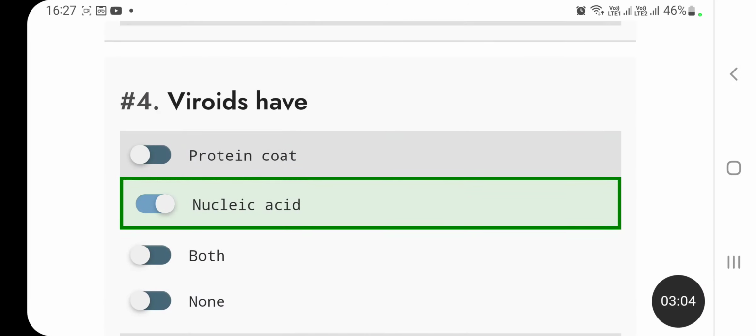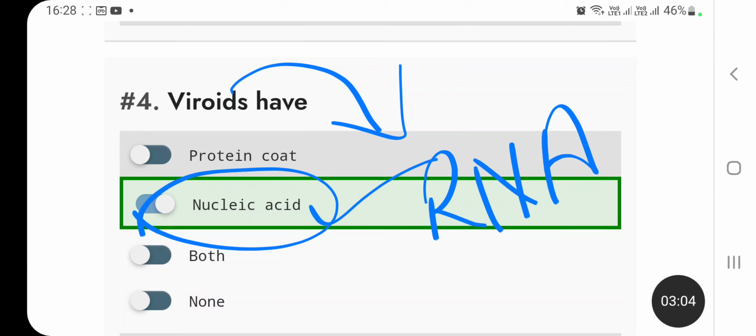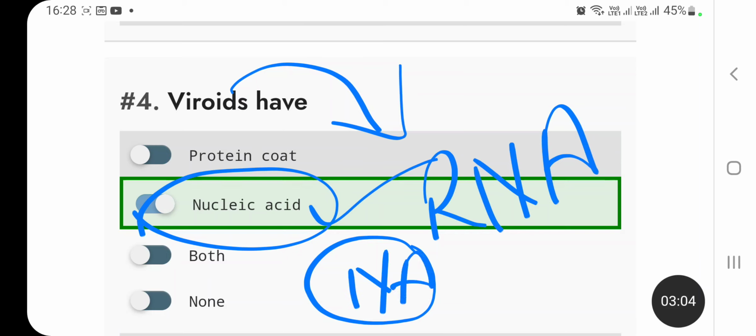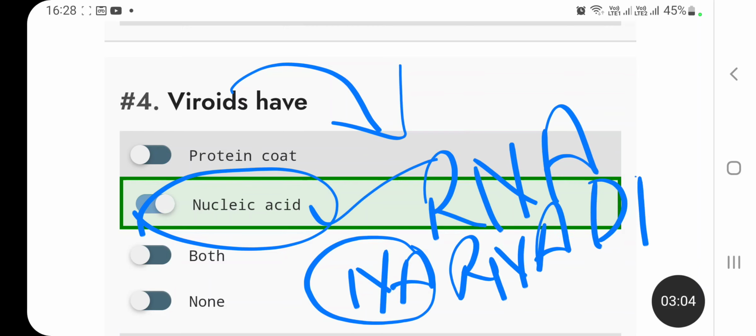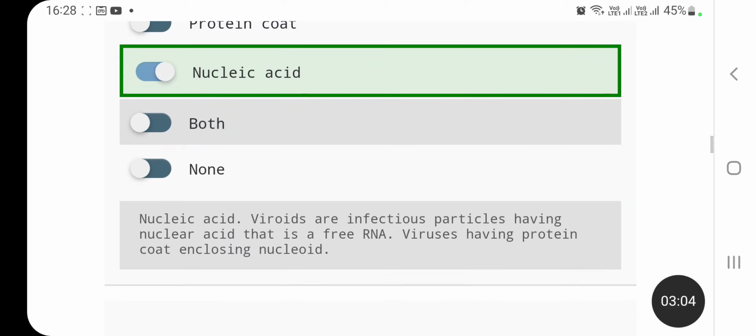viroids have protein coat, nucleic acid, both or none? The answer is nucleic acid. Viroids are actually the infectious particles that have only nucleic acid, in the form of RNA, a free form of RNA, smaller one. And viruses are the infectious particles that have a protein coat, and inside the protein coat they have genetic material or nucleic acid. This genetic material may be RNA or DNA. So this is the difference between viroids and viruses.